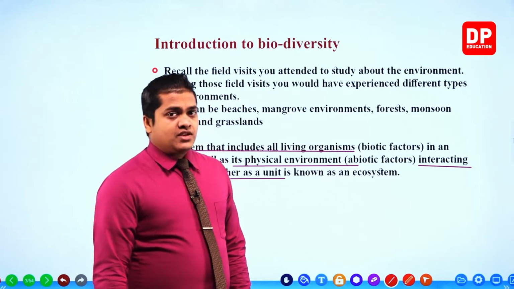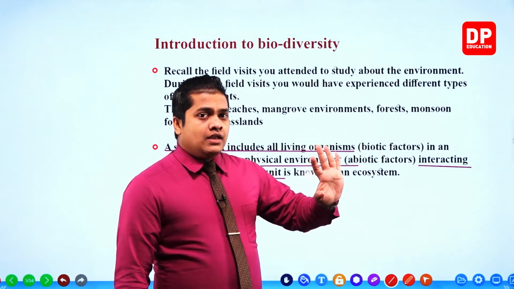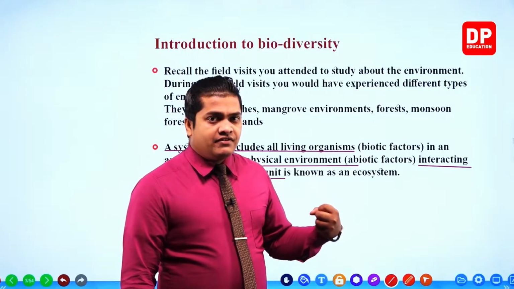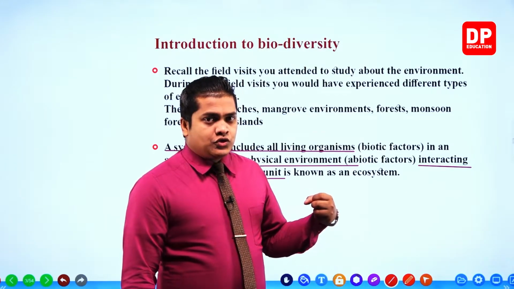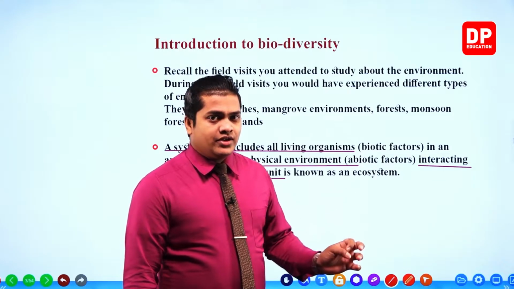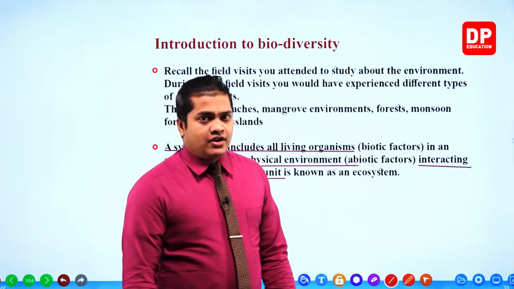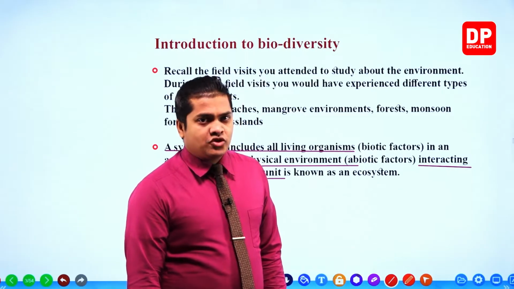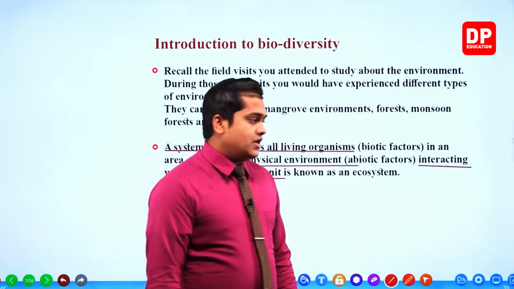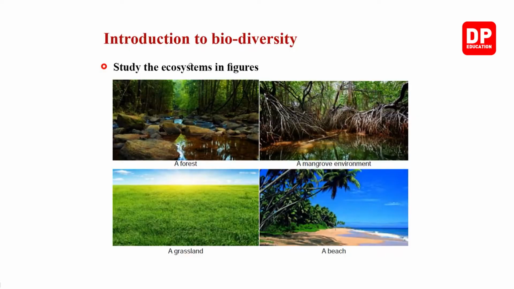So within an ecosystem, remember, there are relationships between living and non-living factors. All of these things interacting within a certain single unit can be referred to as an ecosystem. So in order to be an ecosystem, there should be living factors as well as non-living factors. Right then, so here several ecosystems are given, my dear children.